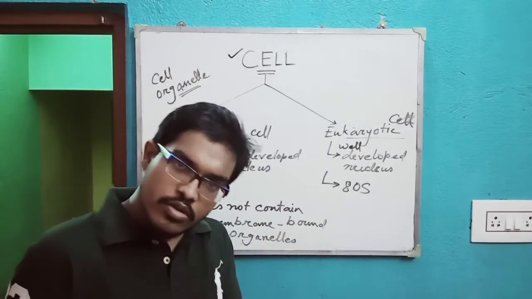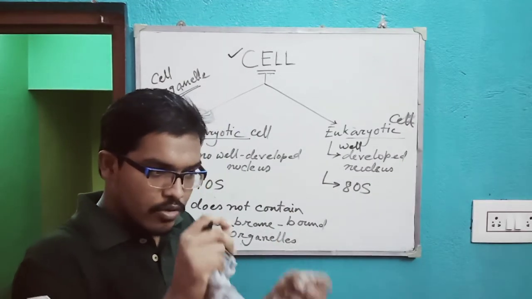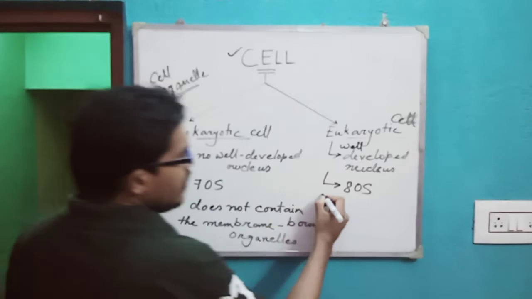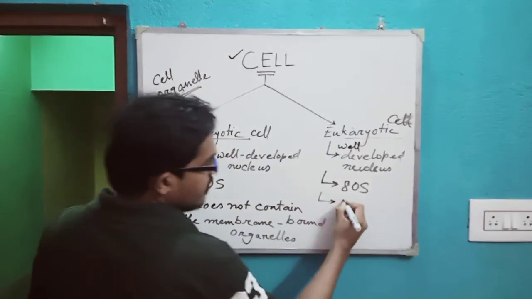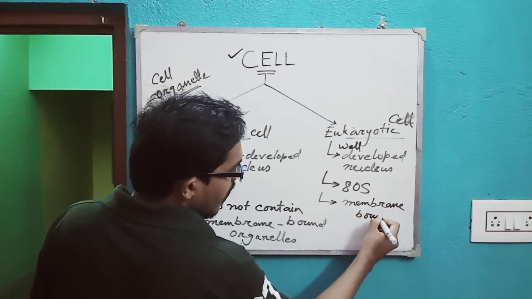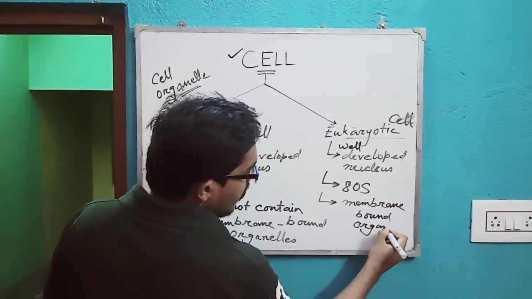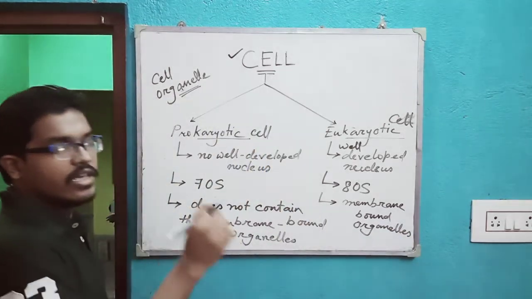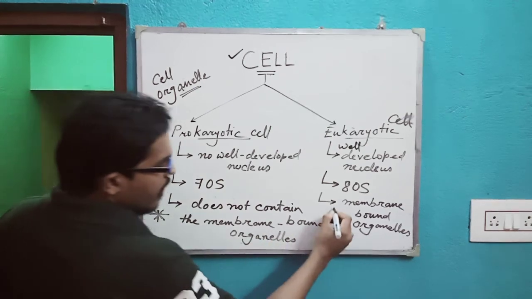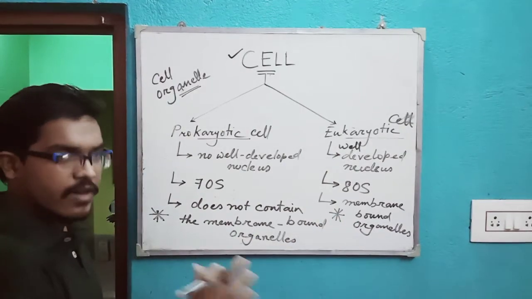Rather, in the eukaryotic cell we can find the membrane bound organelles. Those organelles which we find in the eukaryotic cell are all membrane bound, and thus this distinction is very, very important. Let us give it an important mark. These 2 points are very important.